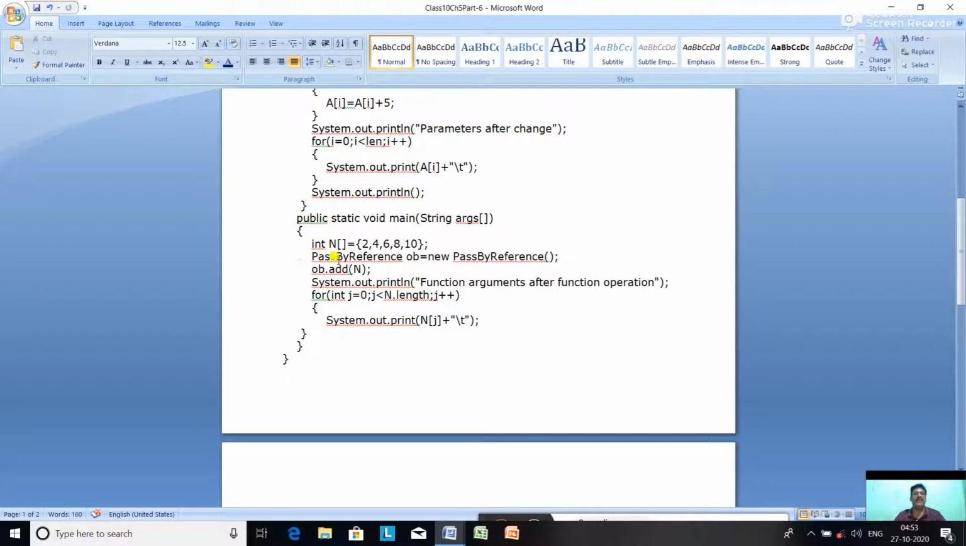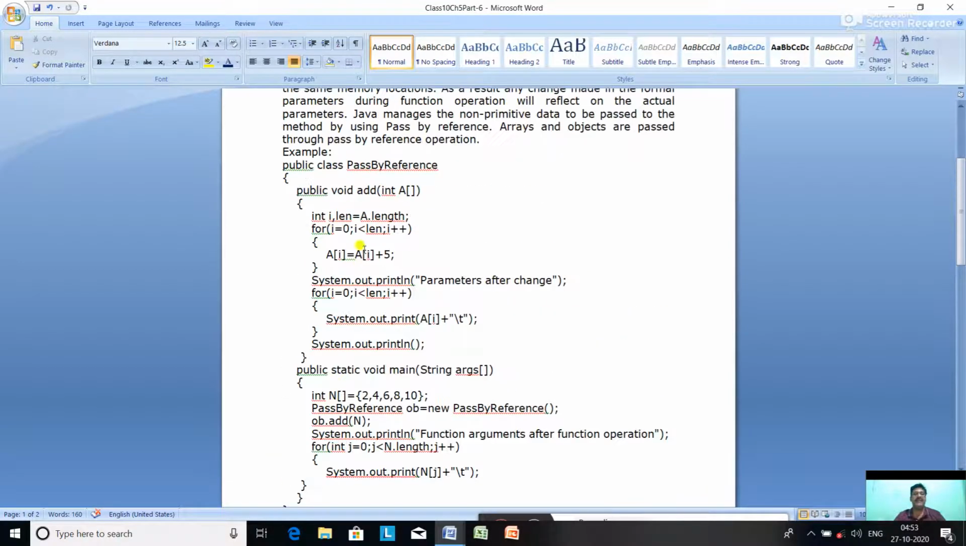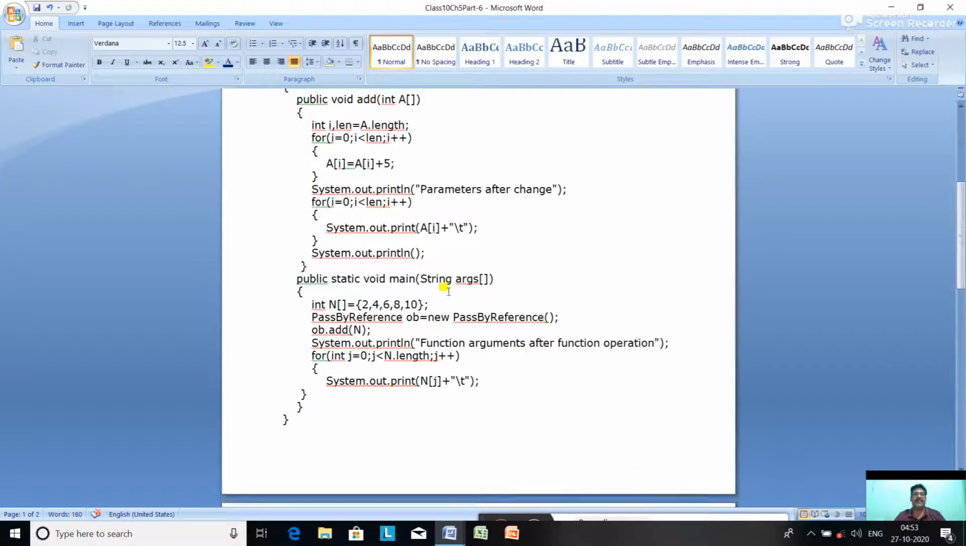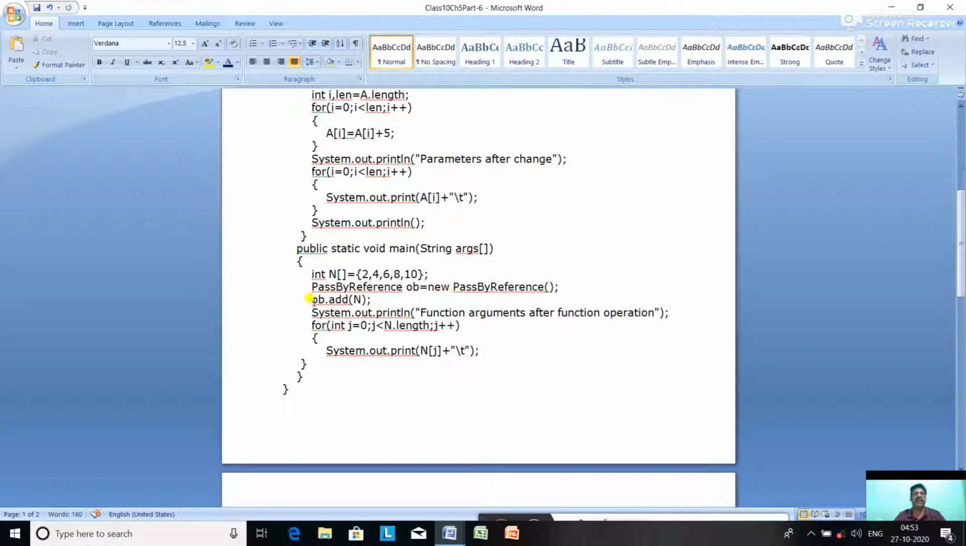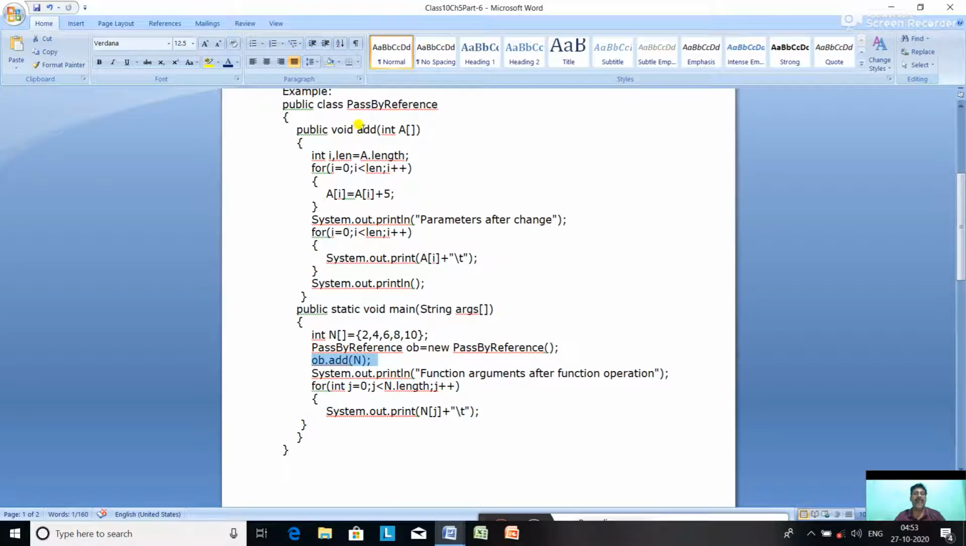Now let us create the object: PassByReference ob = new PassByReference(). Why is the object created? Because main is a static method and add is a non-static method. So the object is created. Now the object calls ob.add(n). From here the array is called. The array is passed to the method add. When we pass the array, we just write the name of the array n, and we don't put the square brackets. We just mention the array name, that is n.